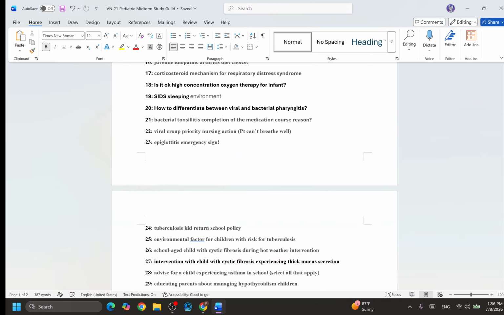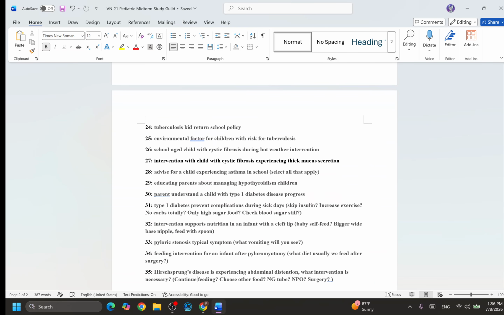All right, 23. Epiglottitis, the emergency sign. So what is the emergency sign for this patient? Do you think this patient can breathe? If it is an emergency, think about it, okay? Emergency sign. How is the blood pressure? How are the other things? Which vital sign is affected most likely? So that's why it's urgent. That's why you need to do the action right away.